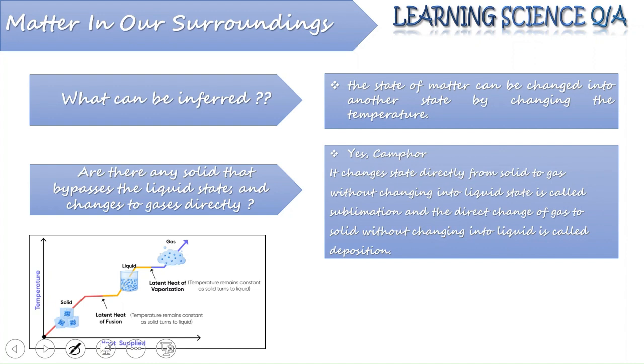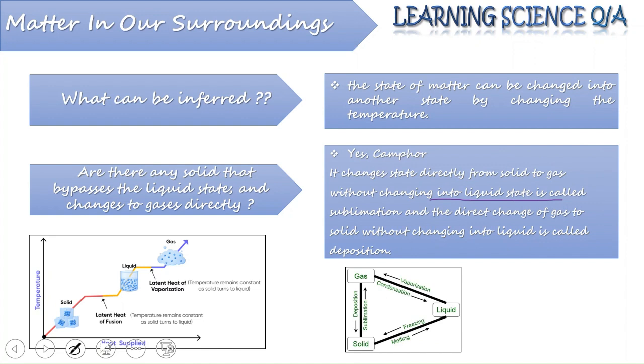Camphor changes its state directly from solid to gas, and during this change, it doesn't go to liquid state. And this process, when a solid is directly converted into gas, is known as sublimation. Also, a gas can be directly converted into solid without passing through a liquid state, and that process is known as deposition.